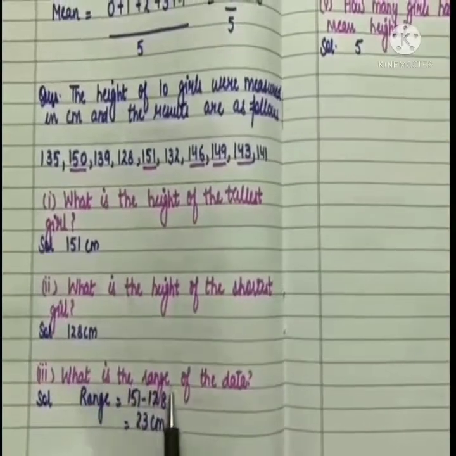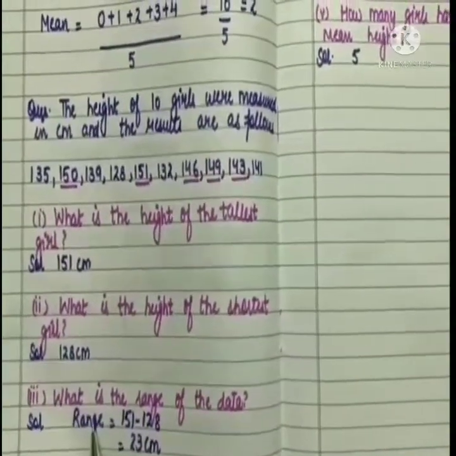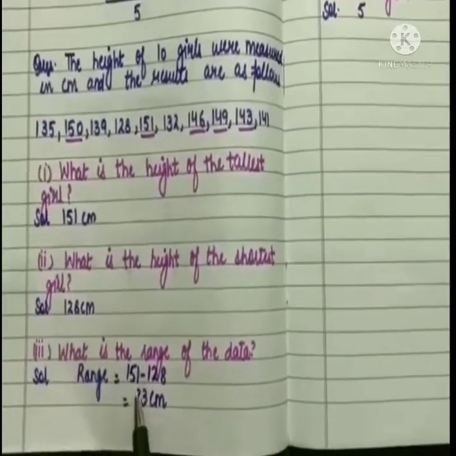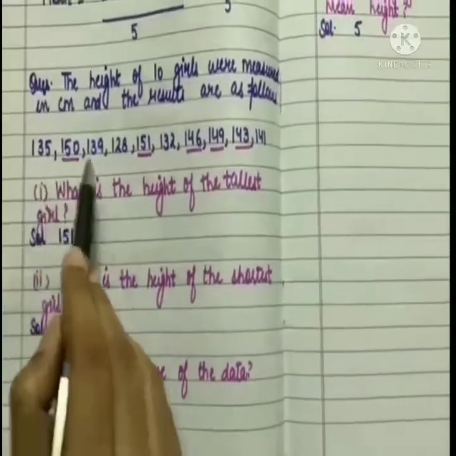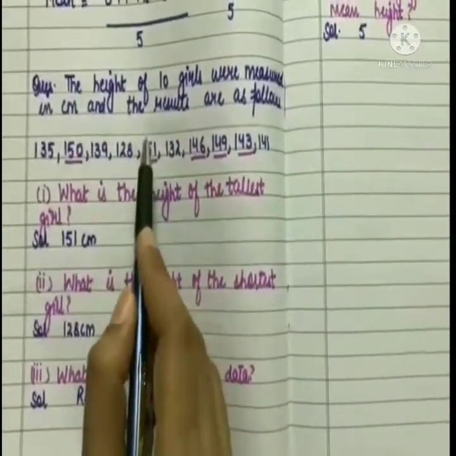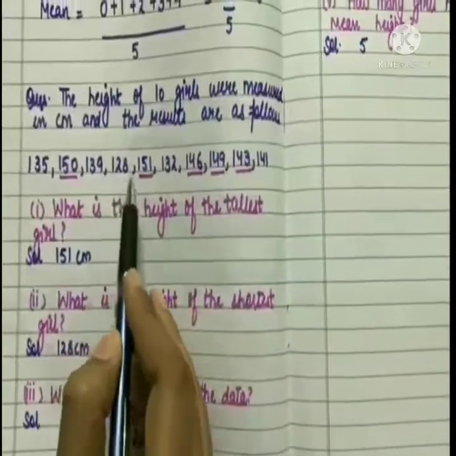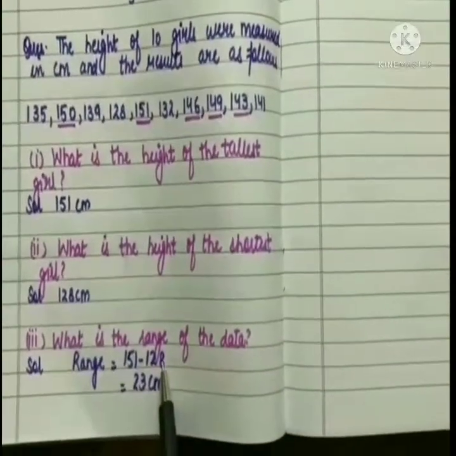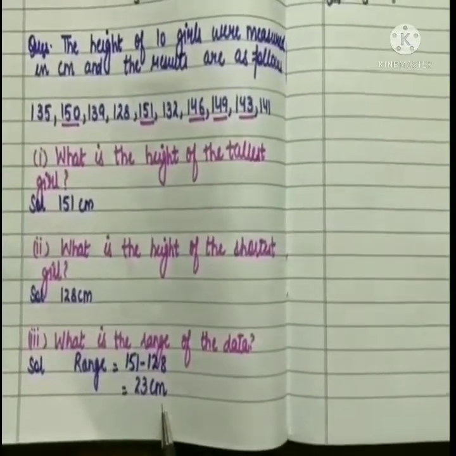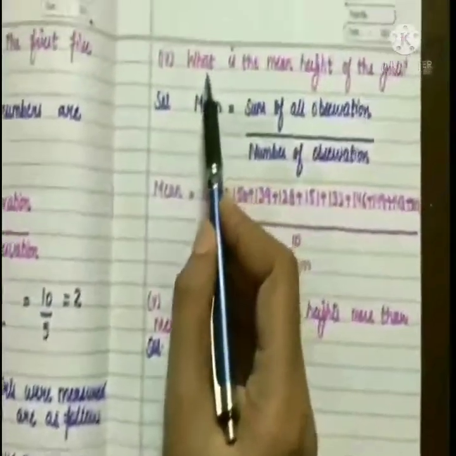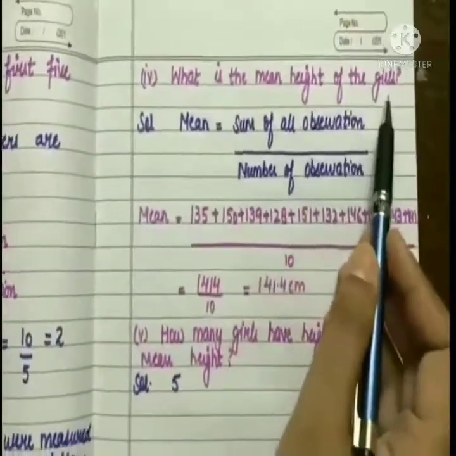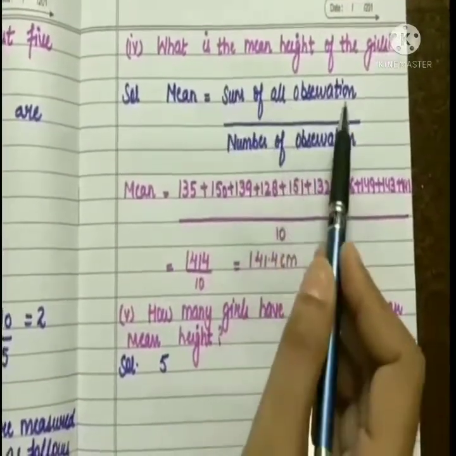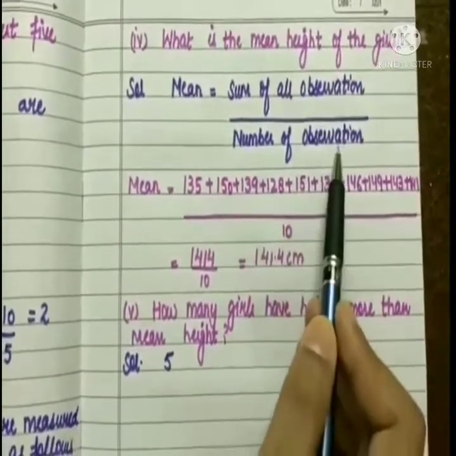Next is, what is the range of the data? Range, as we know, is highest value minus lowest value. The highest observation in the data is 151 and the lowest observation is 128. So our answer is 151 minus 128, that is 23 centimeters. Now the next part is, what is the mean height of the girls? Again we have to use the formula: sum of all observations divided by number of observations.